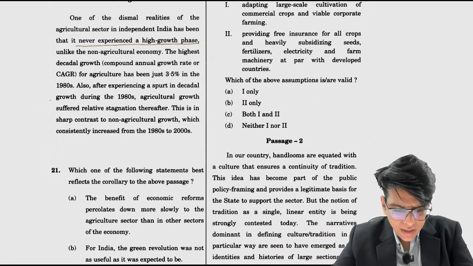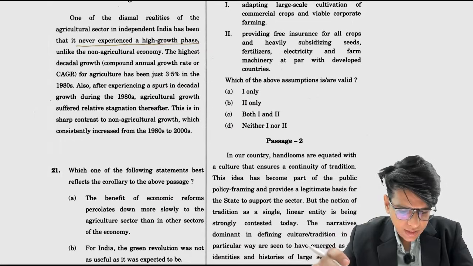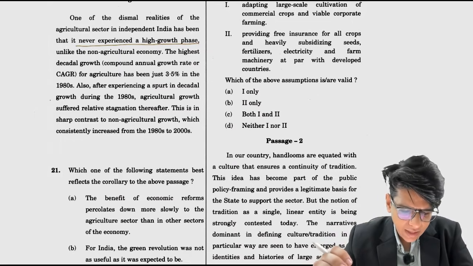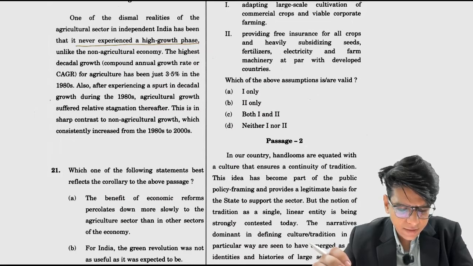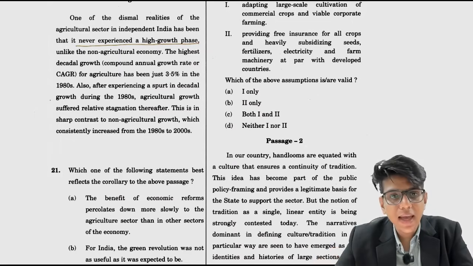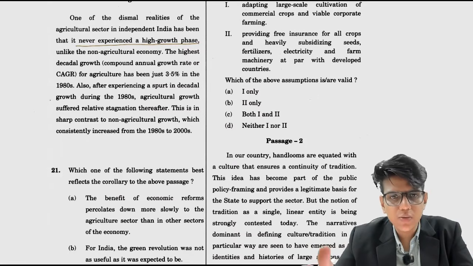Unlike the non-agricultural economy, the highest decadal growth was 3.5% in the 1980s. Also, after experiencing a spurt in decadal growth during the 1980s, agricultural growth suffered relative stagnation thereafter.